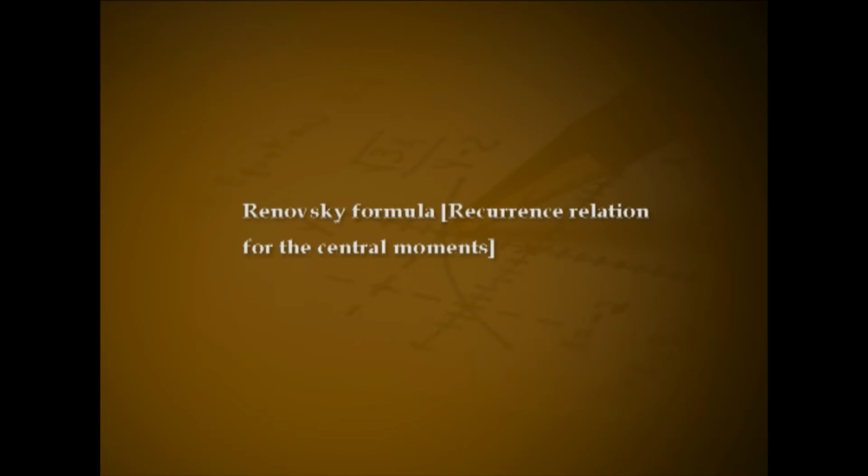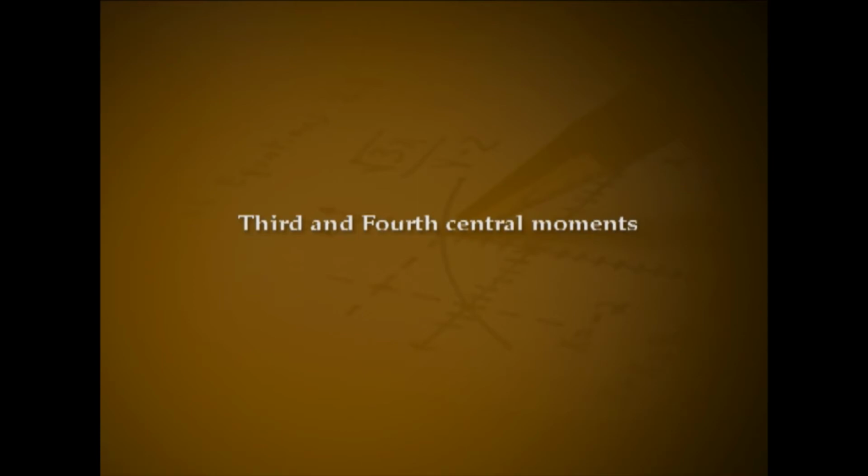Romanovsky's formula, or the recurrence relation for the central moments. Let mu r minus 1, mu r, and mu r plus 1 respectively be the (r minus 1)th, rth, and (r plus 1)th central moment of a random variable X following binomial distribution with parameters n and p, denoted as X following B(n, p). Then mu r plus 1 equals pq into d by dp of mu r plus nr into mu r minus 1.